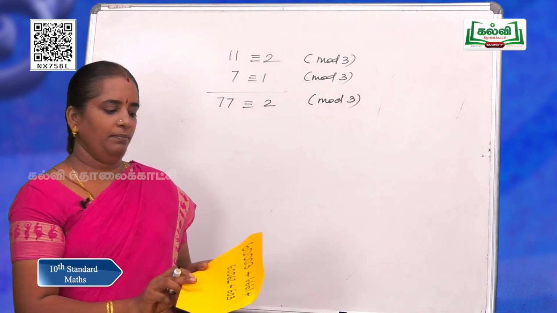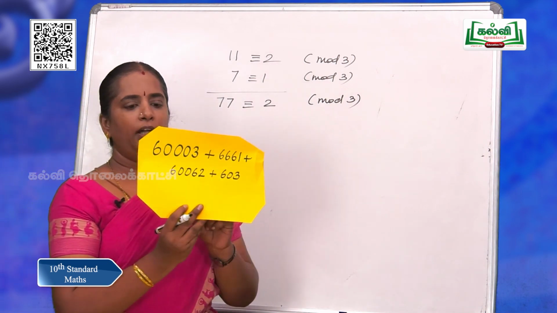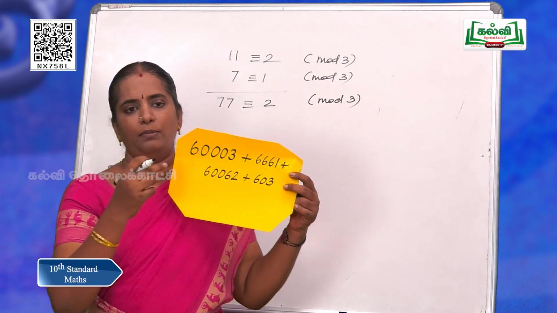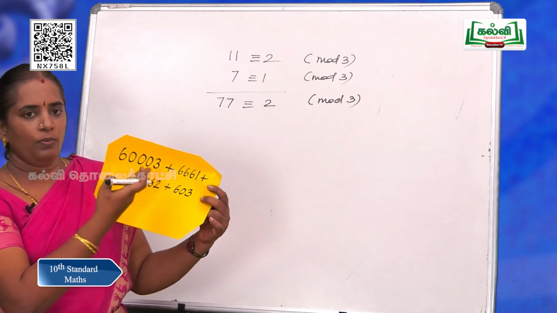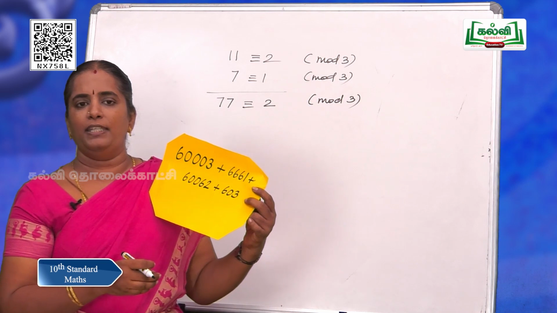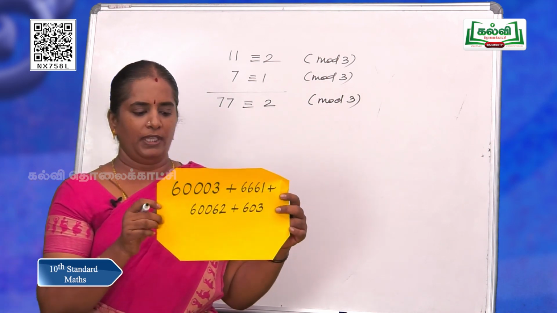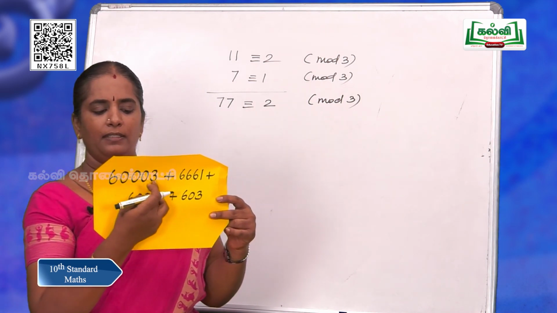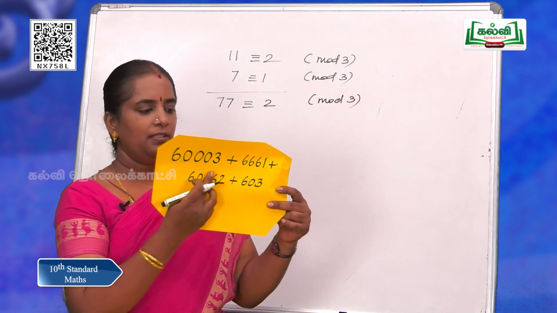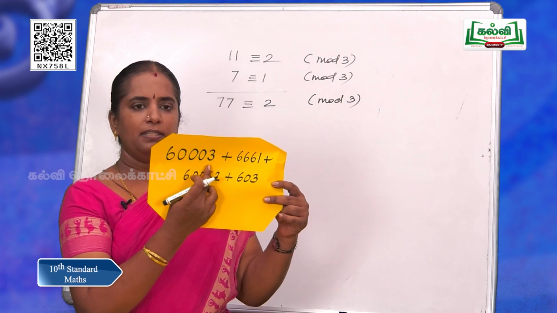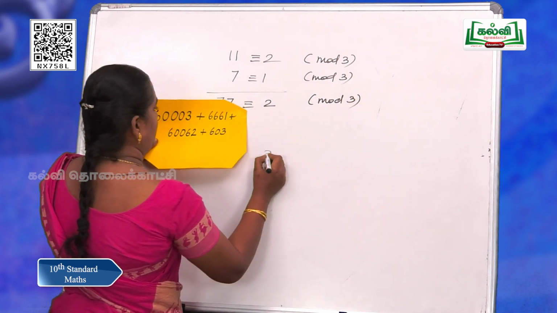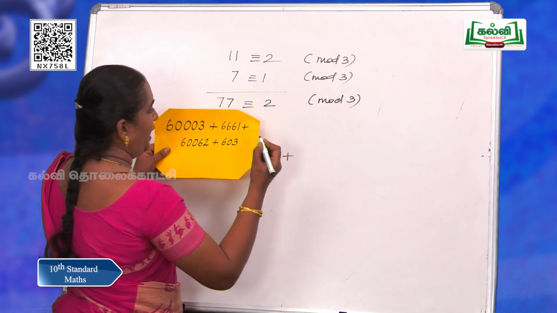See this sum. I am going to ask you a question. What is the remainder if this number is divided by 6? What a great number. There is no need to add all these numbers and divide by 6. No need to divide the whole number. On seeing it you can say that this gives a remainder 3 on dividing by 6. So, 3, and then you are going to add.